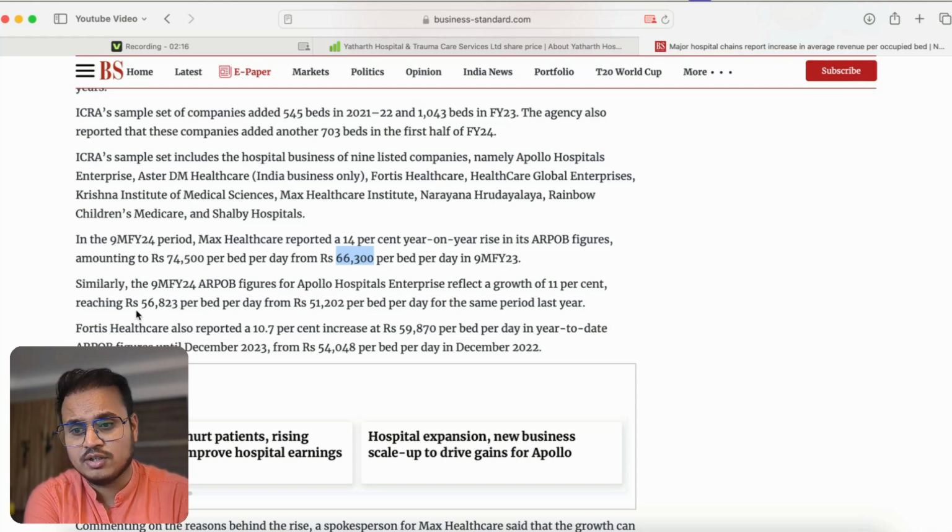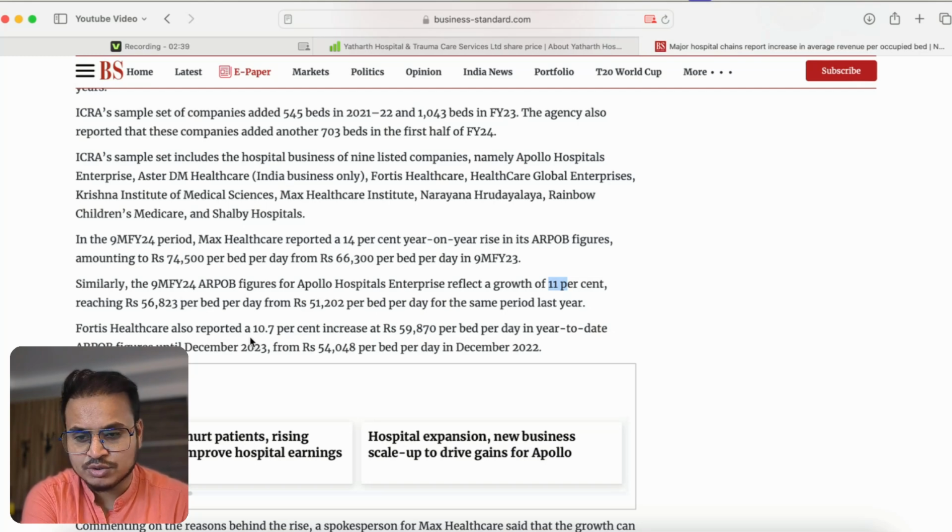Similarly, Apollo Hospitals earn around 56,000 now compared to 51,000 the previous year, the same 9 month comparison. So this is almost 11%. Similarly, Fortis Healthcare saw a 10.7% increase, around 59,870, almost 60,000 per bed per day, compared to around 54,000 last year.